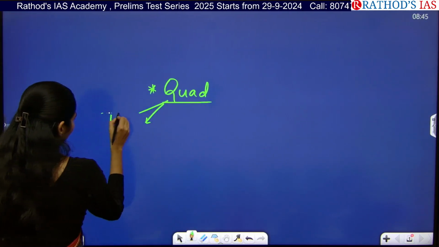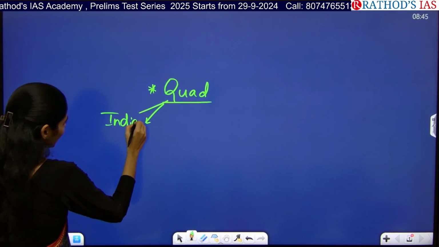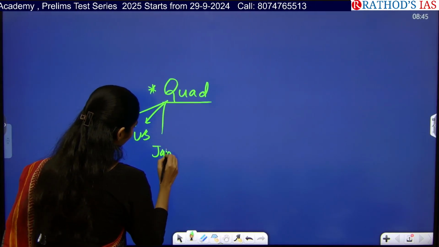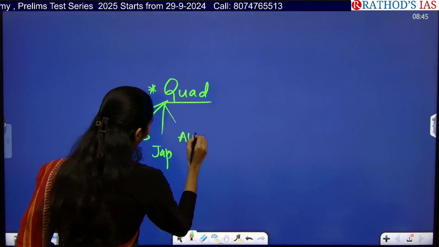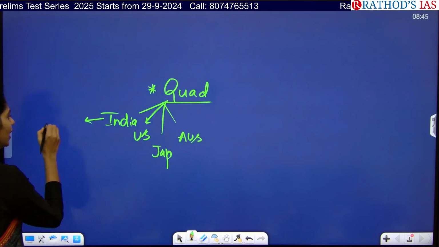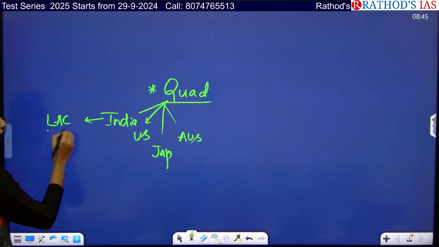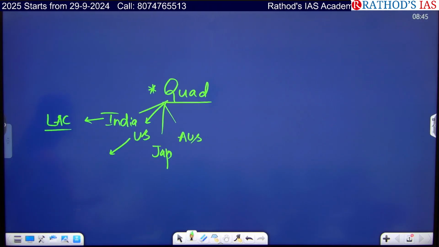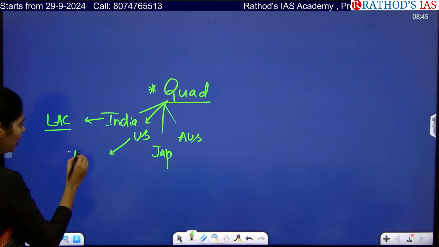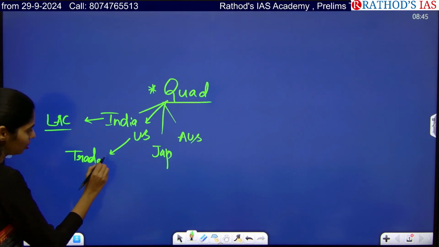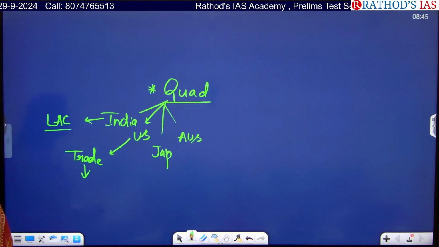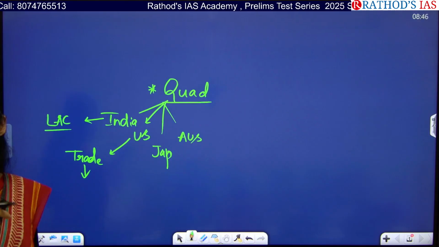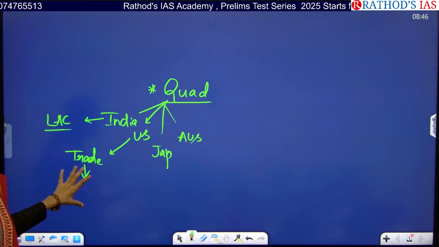So which is a common enemy of these four countries? India is having a dispute with China across the LAC, line of actual control, and a dispute is present between US and China regarding trade. Because of this, in yesterday's GS Mains 2024, there was a question regarding China plus one. So this concept is related to this.